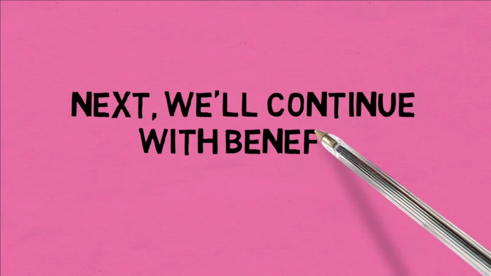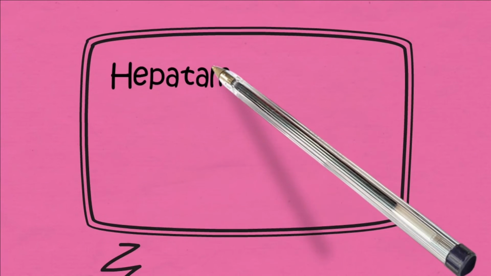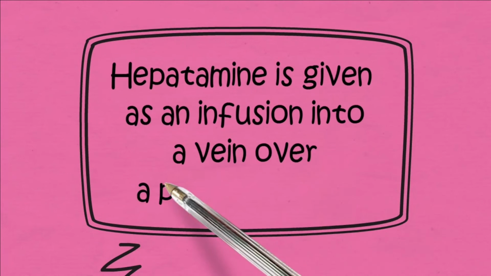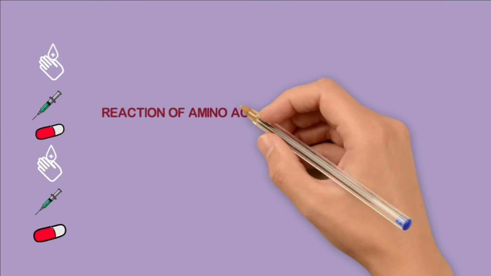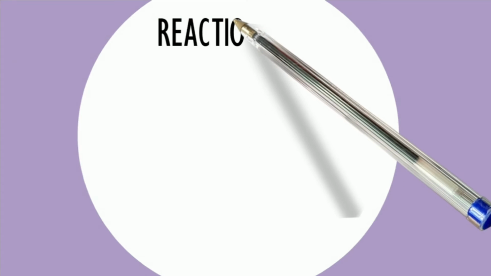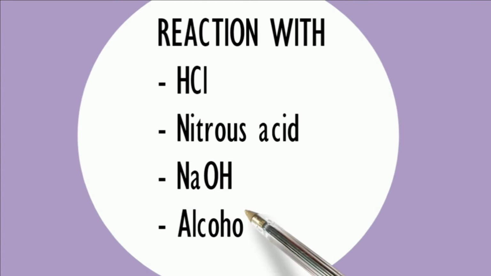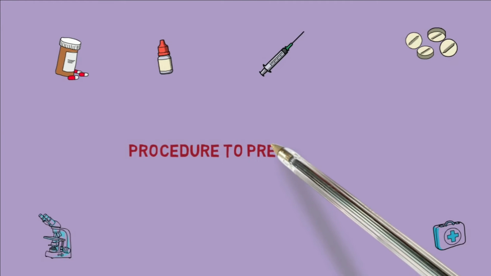Next, we will continue with the benefit of hepatamine. Hepatamine is given as an infusion into a vein over a period of time. Reaction of amino acid: amino acid will react with hydrochloric acid, nitrous acid, sodium hydroxide, and alcohol. Now we will take a look at the procedure to prepare hepatamine.